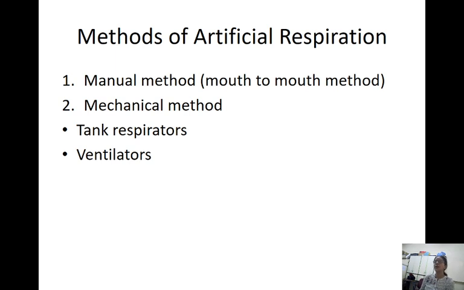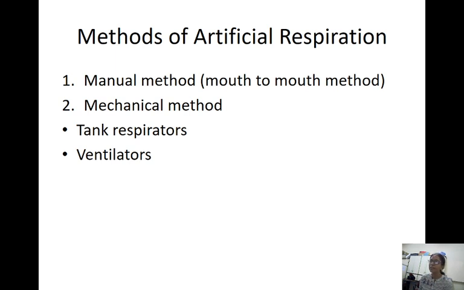What are the methods of artificial respiration? There are mainly two methods. We can divide them as manual method and mechanical method. In manual methods, the most common one is mouth-to-mouth respiration. Many methods have been used and discarded, and the one that is done even presently is the mouth-to-mouth method, and some other methods are also there. We'll come to it later.